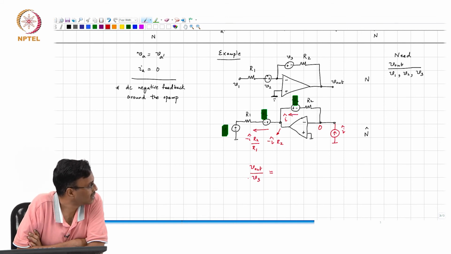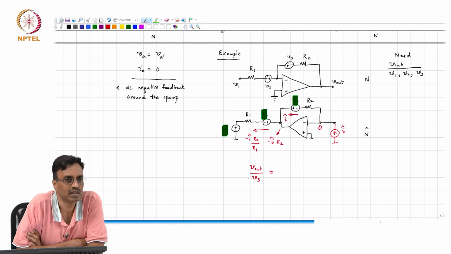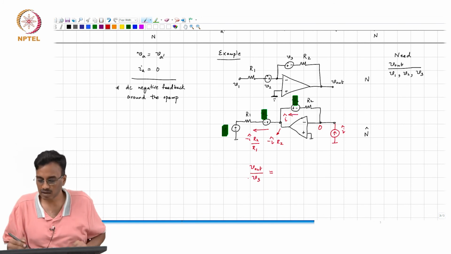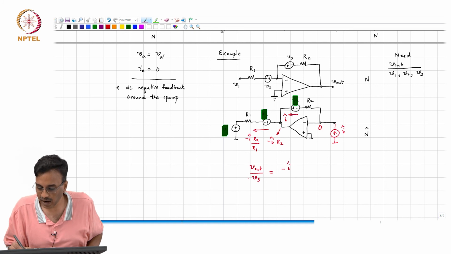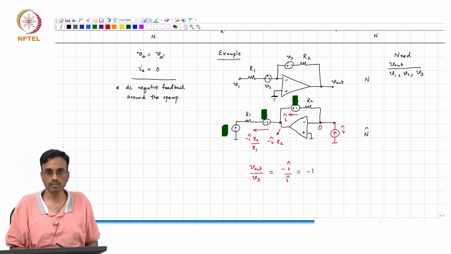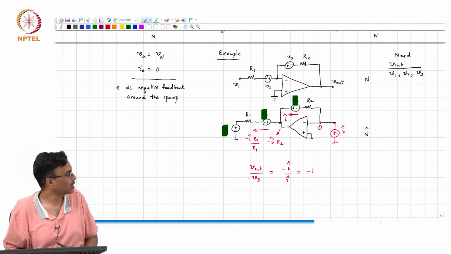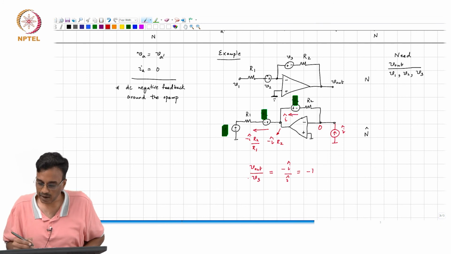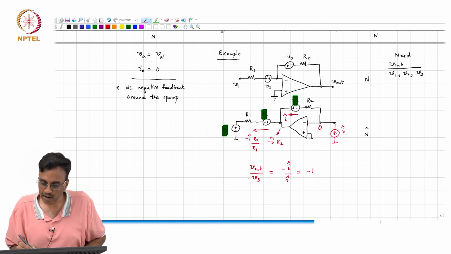So, that is the current flowing into the positive terminal of V3 is minus I hat. So, that is basically minus I hat divided by I hat, which therefore is minus 1, correct.